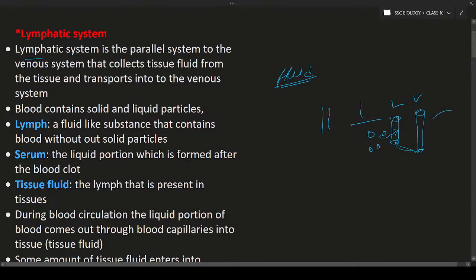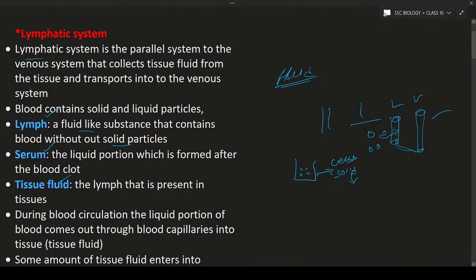Before discussing the lymphatic system, we have to discuss some main terms like lymph, serum and tissue fluid. What is meant by lymph? Lymph is a fluid-like substance that contains blood without solid particles. Let us consider this blood in a beaker. If you remove the blood cells and all kinds of solid particles, the fluid that remains after removal is known as lymph. It is light yellowish in color.